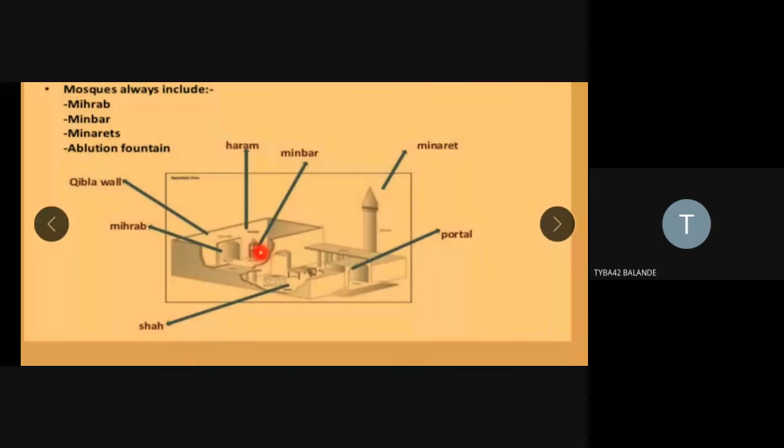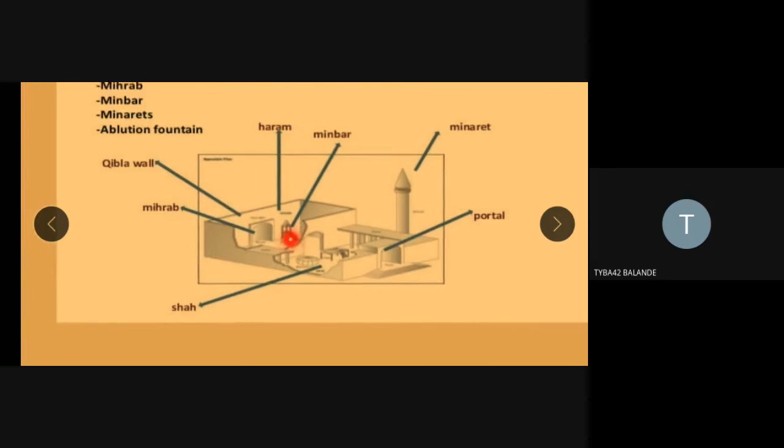And while delivering the sermon, while doing the namaz, while reading the Quran or anything related to religious scriptures, the priest used to stand on the staircase, on the pulpit in the minbar, and while doing azan, they use the minaret. So you understood that the minbar is a staircase.